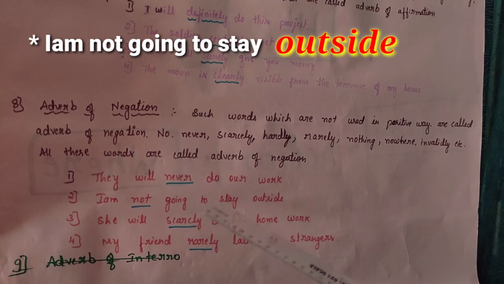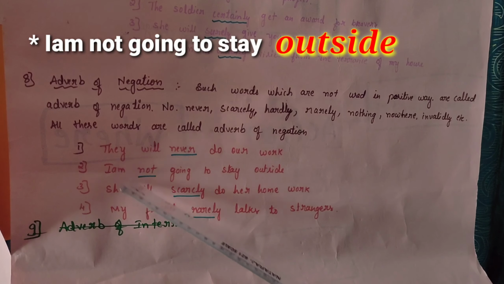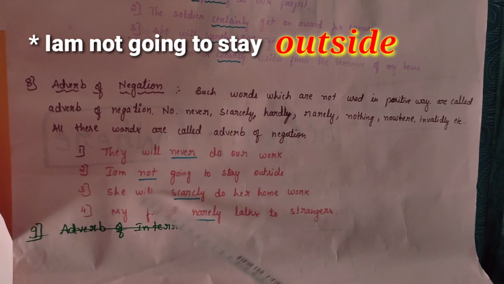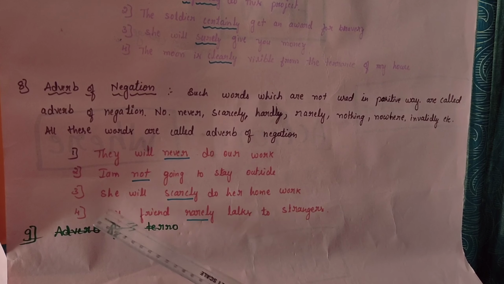Next, I am not going to stay outside. It means I am not going to stay. The reasoning why you are not going to stay outside is that the sentence is in a negative manner.